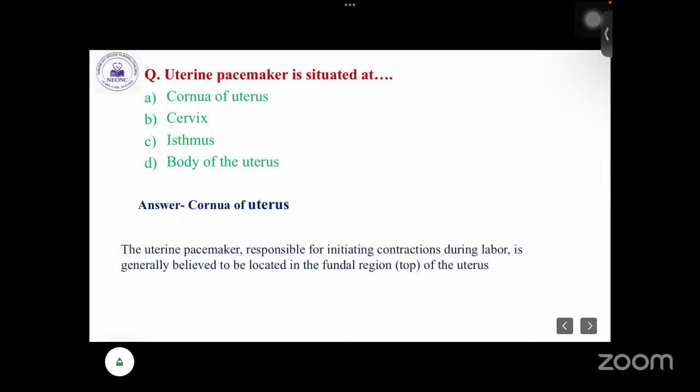Here the answer is corner of uterus. That means the uterine pacemaker is situated at the corner of the uterus. So what is the uterine pacemaker? That is why it is called the uterine pacemaker, because it is responsible for initiating contractions during labor and is generally believed to be located in the fundal region. That is the top of the uterus.